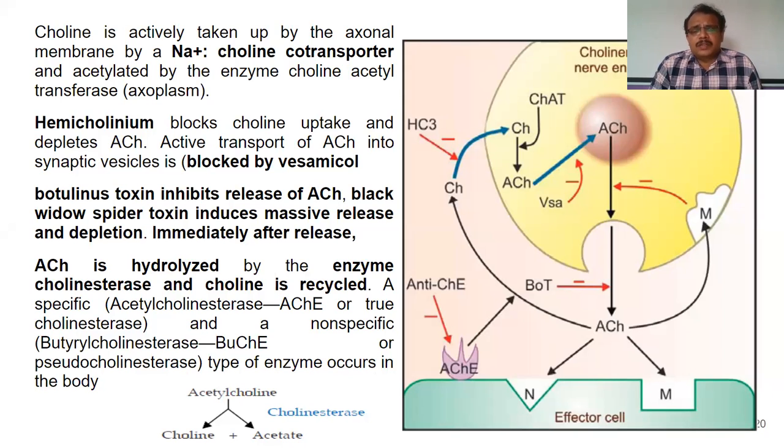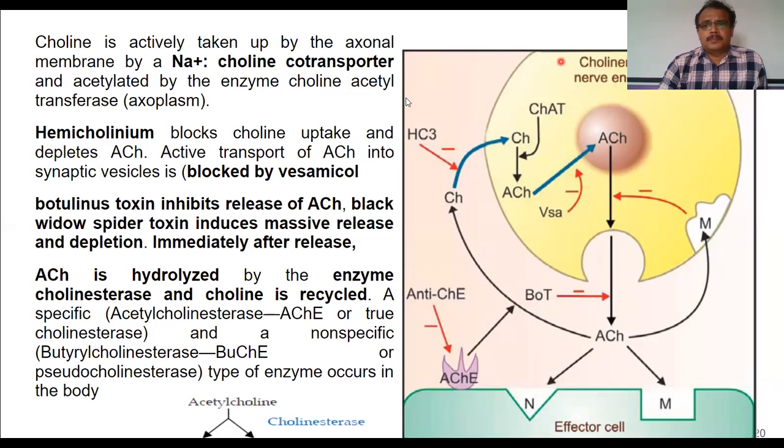A transporter called the sodium choline transporter, present on the nerve endings, will transport choline into the cholinergic nerve ending, and this choline in the presence of choline acetyltransferase will form acetylcholine, and this acetylcholine is stored in the